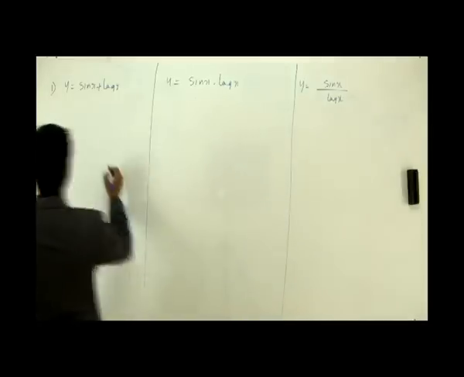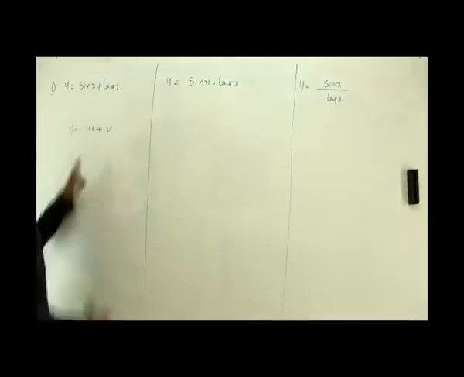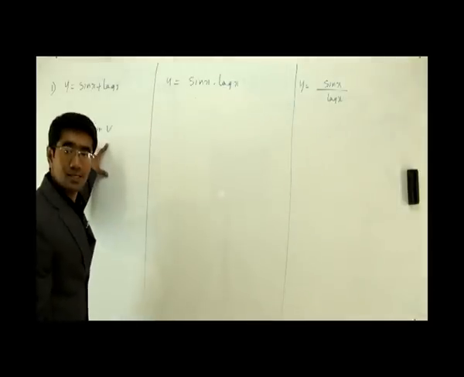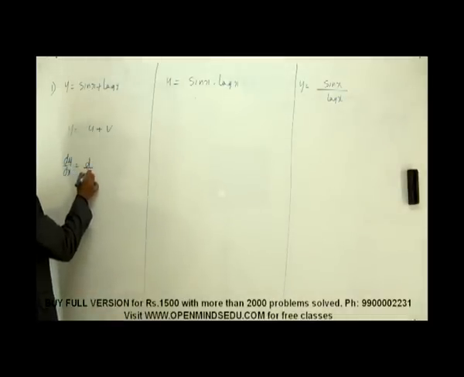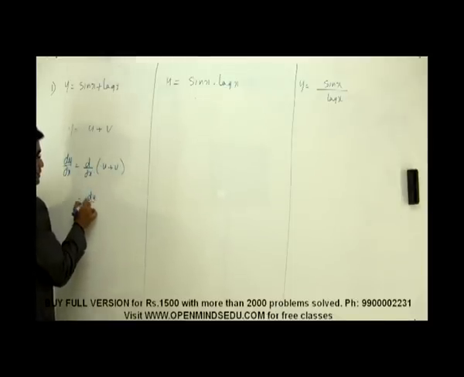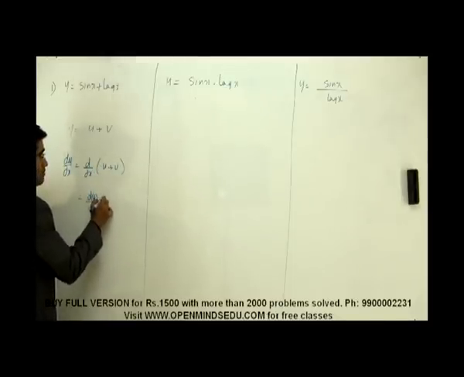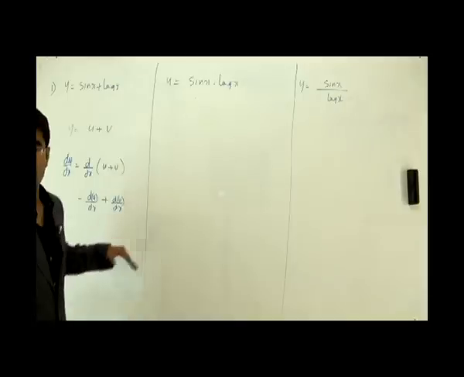Here the rule says y is equal to u plus v. These are the two functions. I'm writing the standard formula. If I have to differentiate, dy by dx goes like d by dx of u plus v, that is, I differentiate du by dx alone plus dv by dx again. That is it. Very simple rule.